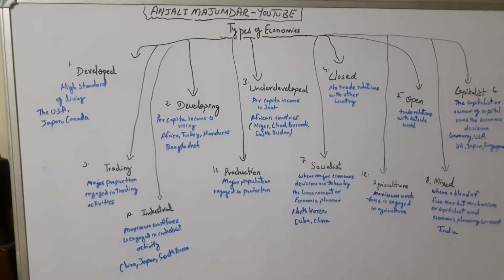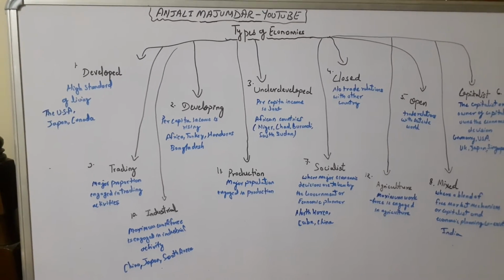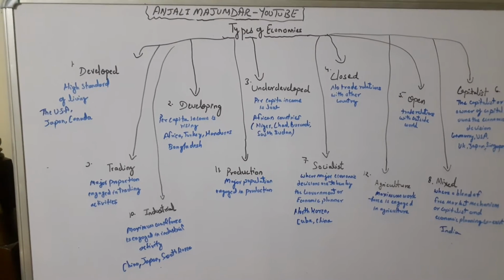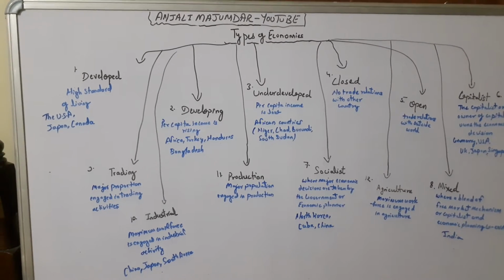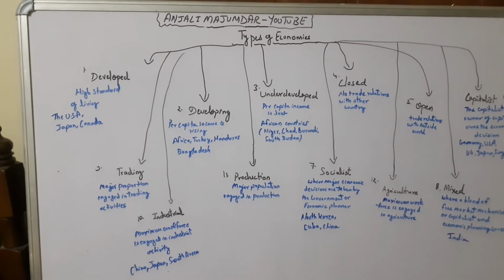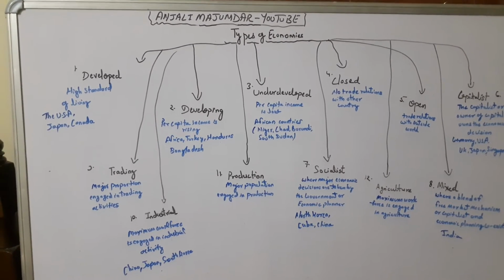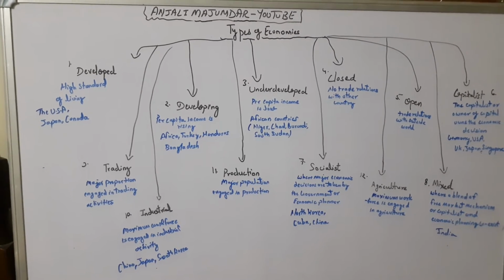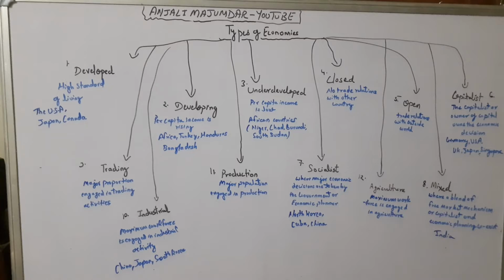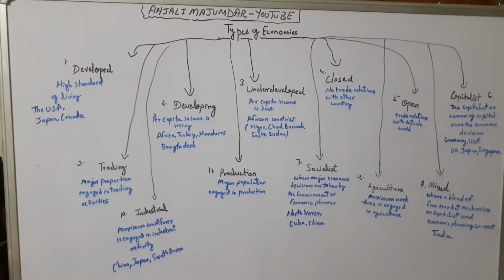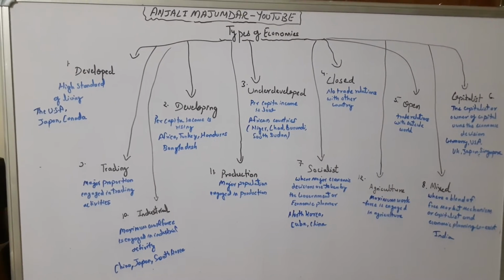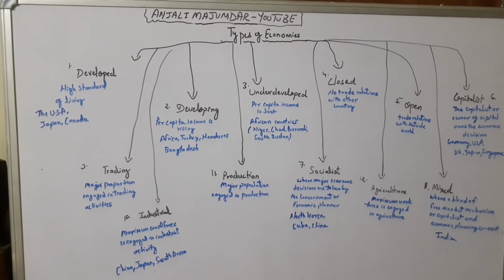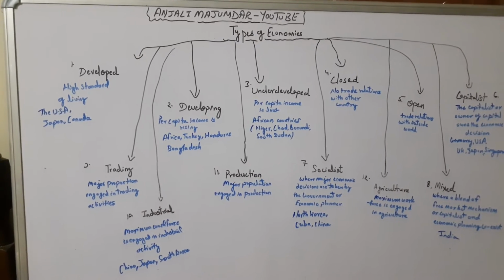Developed economy is an economy where the standard of living is high or the per capita income of the population is high. Per capita income means per individual income. And how do we calculate per capita income? Very basically, when you divide gross domestic product, or GDP, by the total population of that country, you get per capita income. It helps you understand how much an individual earns on an average basis in that country. So high standard of living represents countries like USA, Japan, Canada, etc.